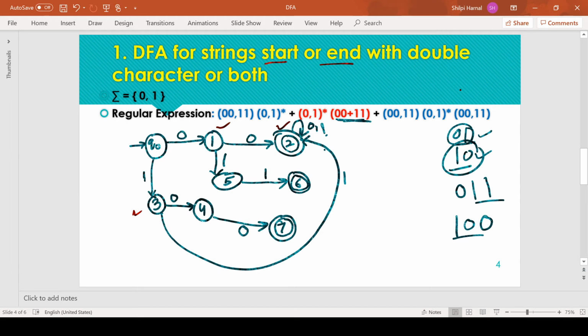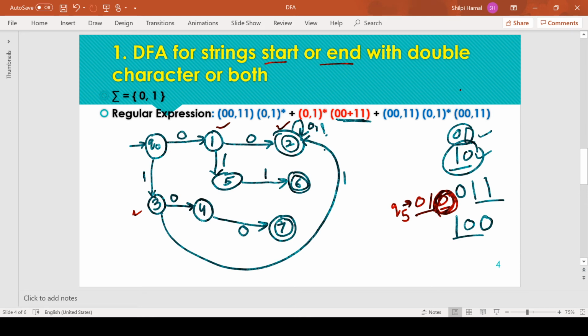Starting with the completion process, being on Q5 means we have received 0 1, and we have not defined a transition for input symbol 0. If we get another symbol 0 at Q5, we are on this path only if the string has not started with a double character. So on getting a 0, we are expecting another symbol 0 so that the string can be accepted.